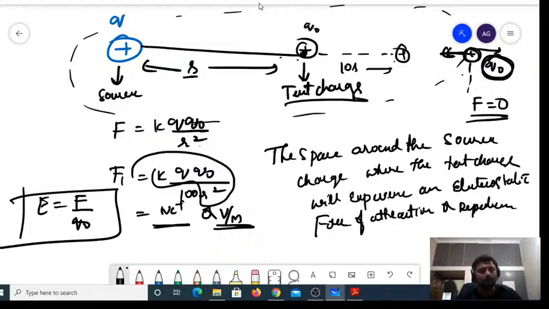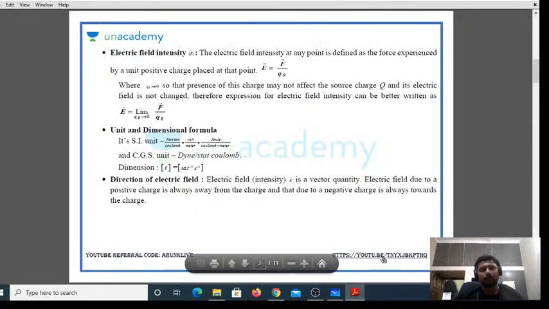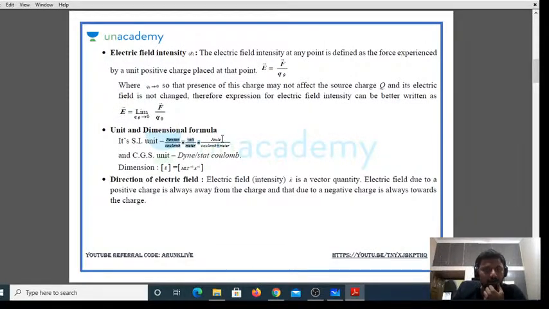Now, the volt per meter which I have written, this is with respect to potential. This is with respect to force. We have both the units for electric field, either Newton per coulomb or volt per meter. Fine. That is Newton per coulomb, volt per meter, or Joule per coulomb meter can also be used.